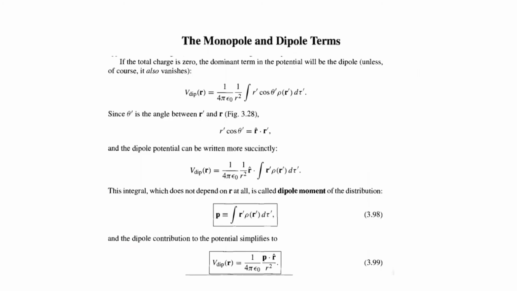So in the expression for potential due to localized charge distribution, we identified the contribution due to monopole term, then the contribution due to dipole, and so on. Here, if the total charge is 0, the dominant term in the potential will be dipole. So we can write the potential due to dipole as the second term, the 1 by r square term: 1 over 4 pi epsilon 0, 1 divided by r square, integral r dash cos theta dash rho d tau. This is the expression that we pick from the full expression for potential. The second expression with 1 divided by r square is the dipole contribution. The first one was monopole contribution.